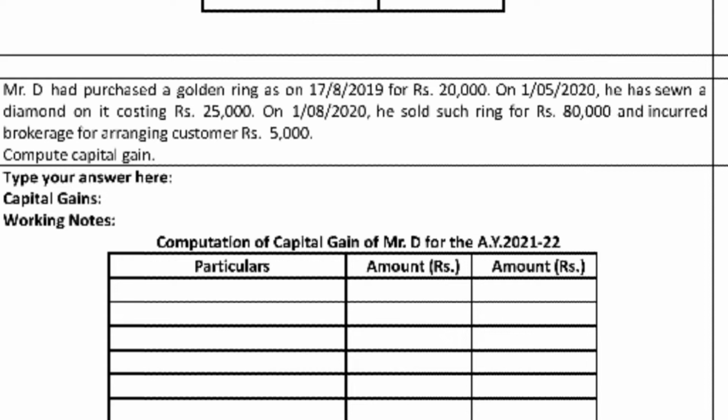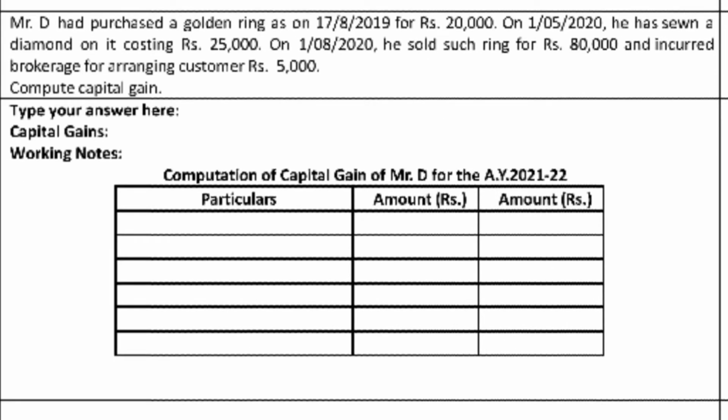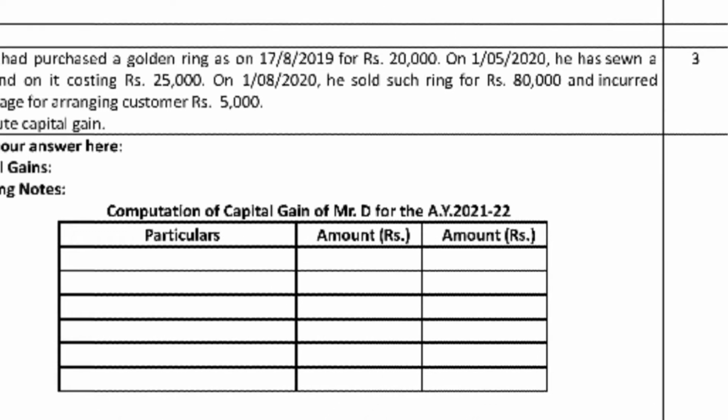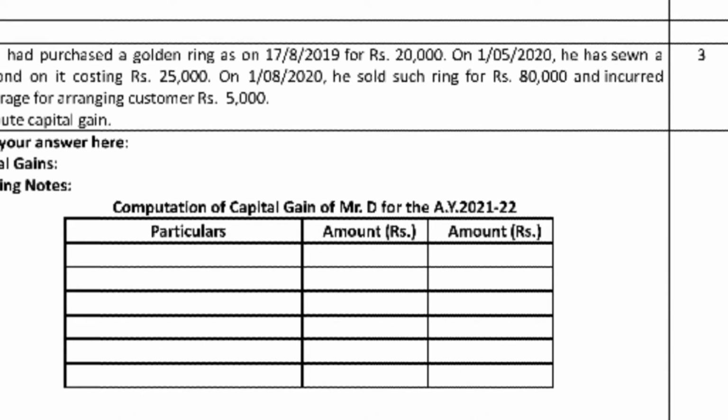We discussed it here. First of all, what is the sale consideration?